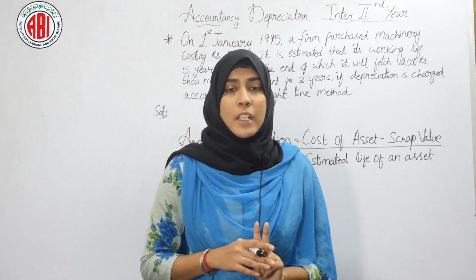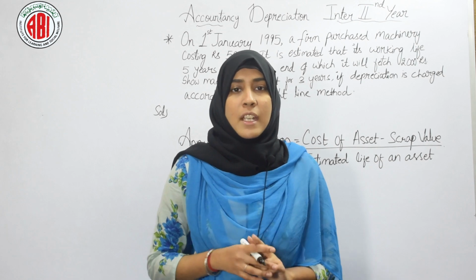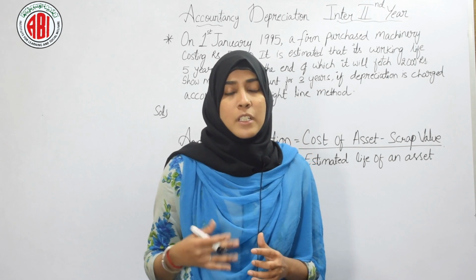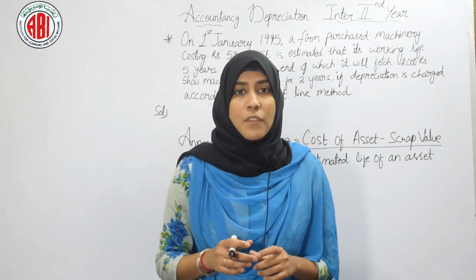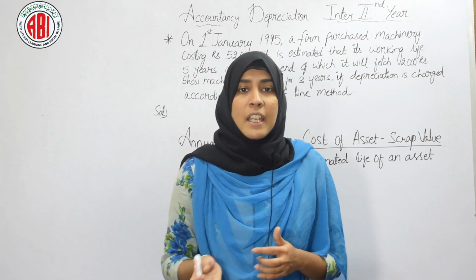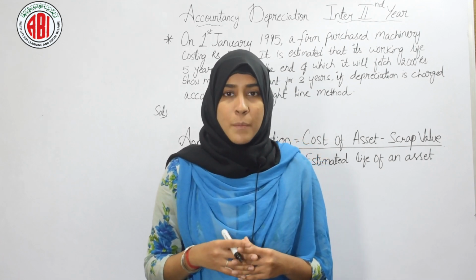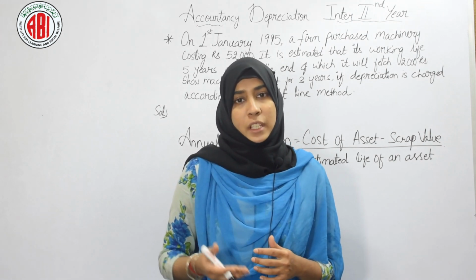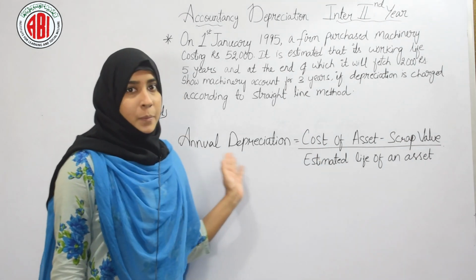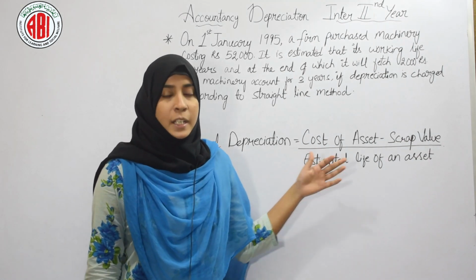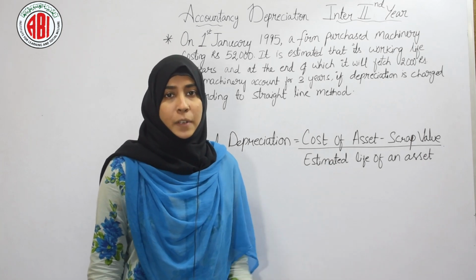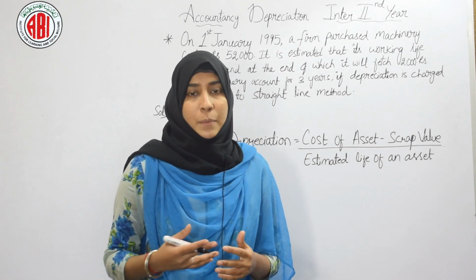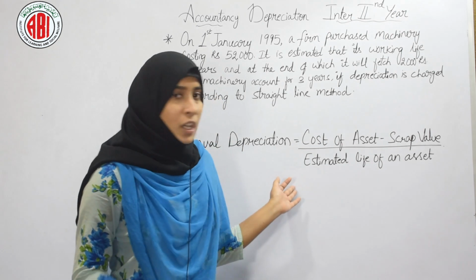Two types of problems will come in your examination with this straight line method. The first is provide 10% depreciation or 5% depreciation, means here the rate of depreciation will be given to you. Whereas, in another type, the rate of depreciation will not be given to you. In such case, you have to calculate the depreciation by using the following formula. That is, annual depreciation is equal to cost of an asset minus scrap value divided by estimated life of an asset. So, if the rate of depreciation is given, that is well and good, and if the rate of depreciation is not given, you have to use this formula.